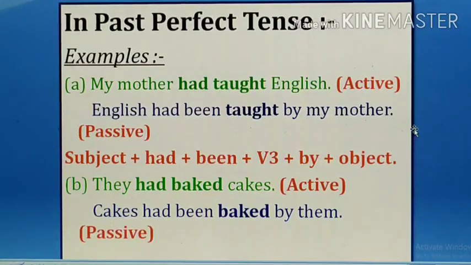Remember, don't forget to use been here in passive voice. Subject plus had plus been, B-double-E-N. But in continuous we were using being, B-E-I-N-G. But in perfect we are using been, B-double-E-N, plus V3 plus by plus object. They had baked cakes. Cakes had been baked by them.